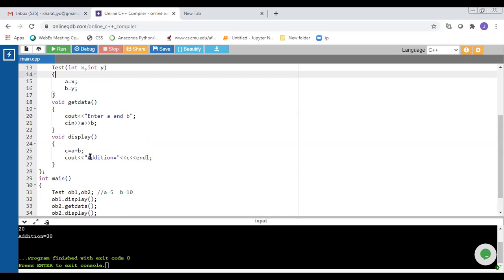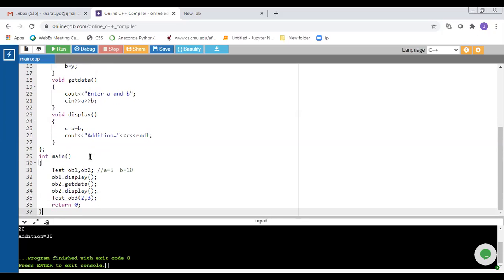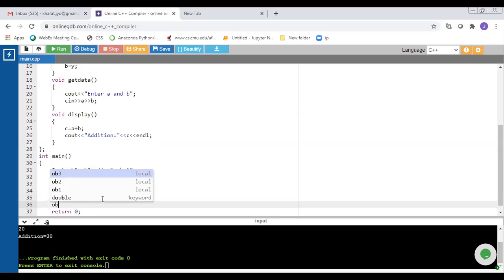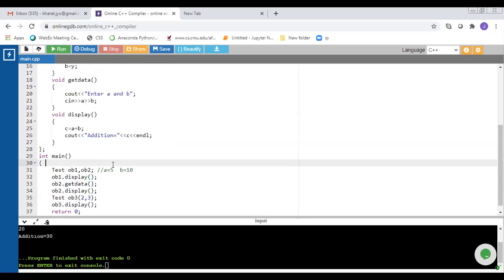Okay, now here I call this display function, OB3 dot display. Execute this program.